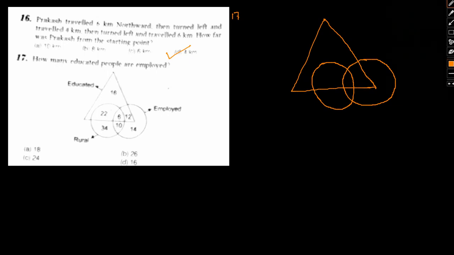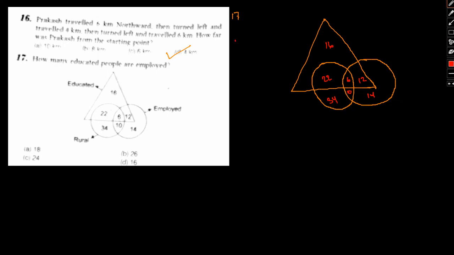Okay, let me just note down the numbers here: 16, 22, 34, 6, 10, 12 and 14.